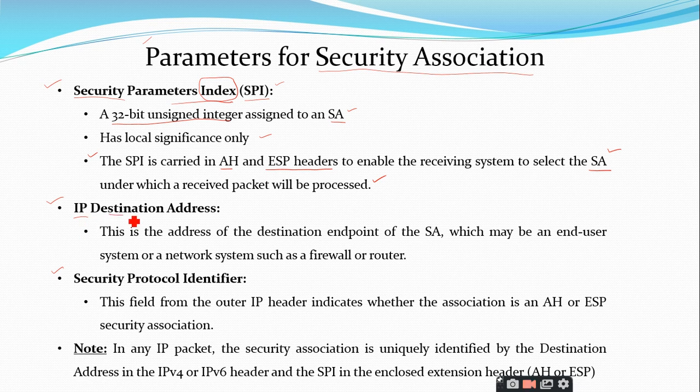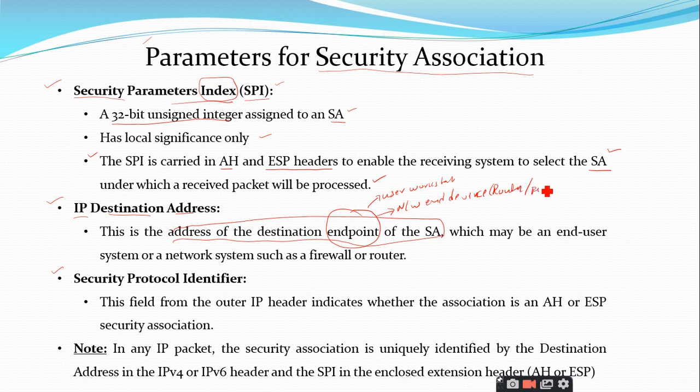And the second parameter related to this security association is the IP destination address. It's a simple, straightforward thing, right? It is the IP address of the destination system. So this is the address of the destination endpoint of the SA. In the last session I told that this endpoint can be a user workstation, or it can be a network end device like a router or firewall. So the IP address of either the user workstation or the network end device such as the router and firewall is placed in this parameter.